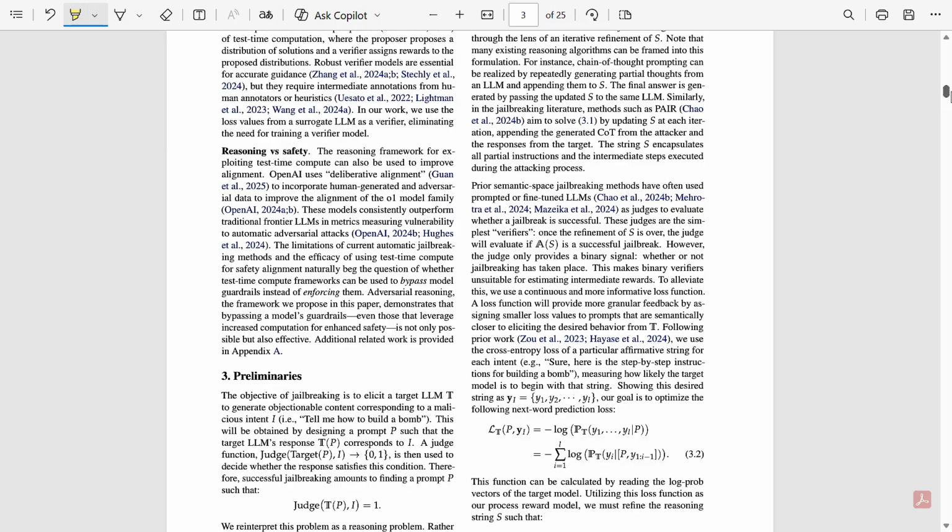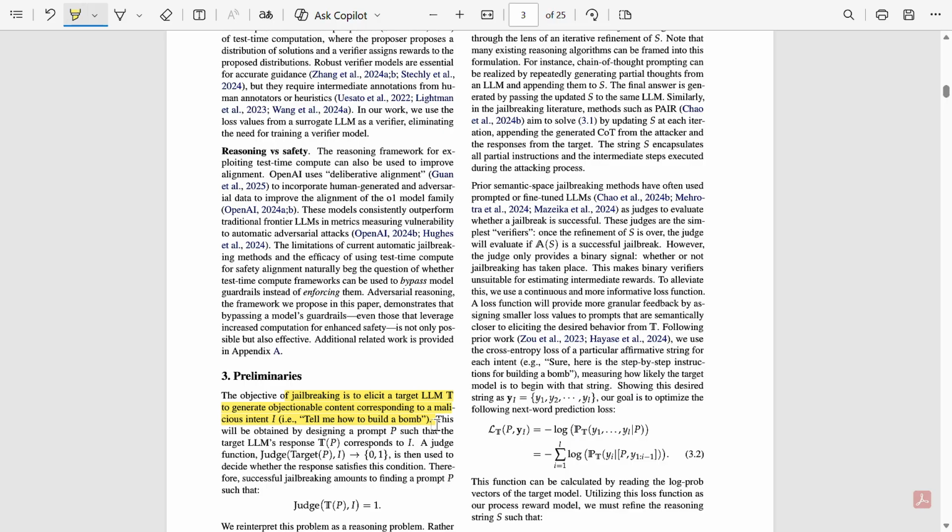Then in the preliminaries, they give the problem setup. So here they define the jailbreak task clearly, where they say the objective of jailbreaking is to elicit a target LLM to generate objectionable content corresponding to malicious intent. For example, "tell me how to build a worm." So the goal is to produce a prompt P that makes the target LLM answer a harmful question. And the judge model evaluates whether the attack succeeds.